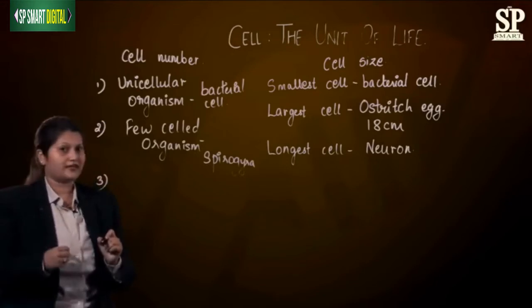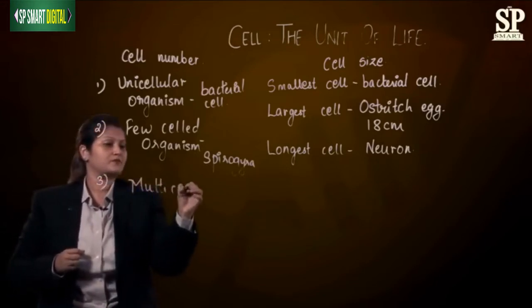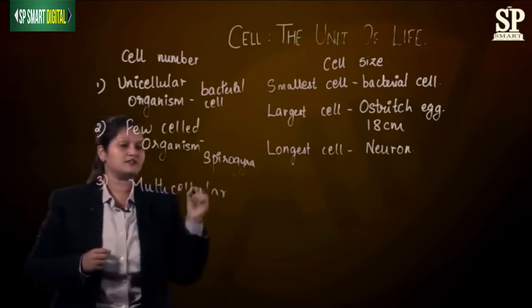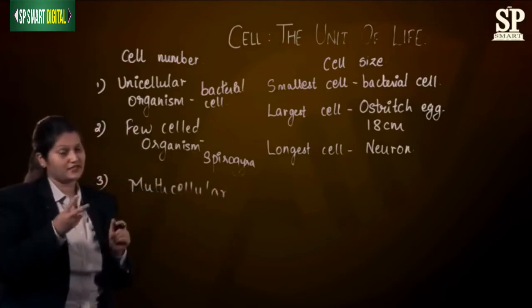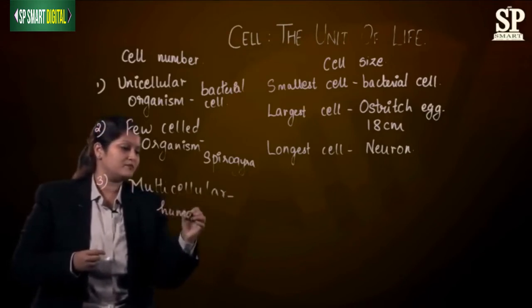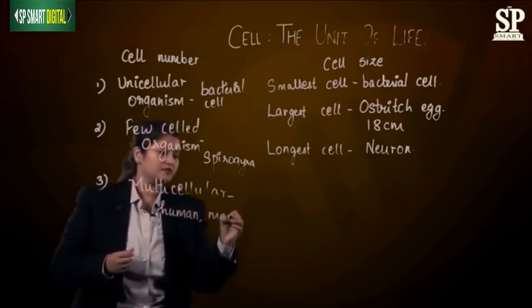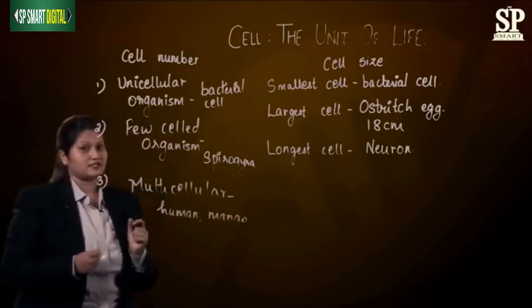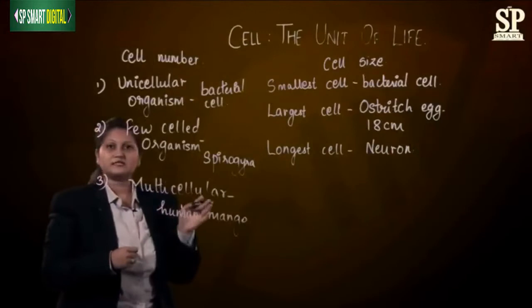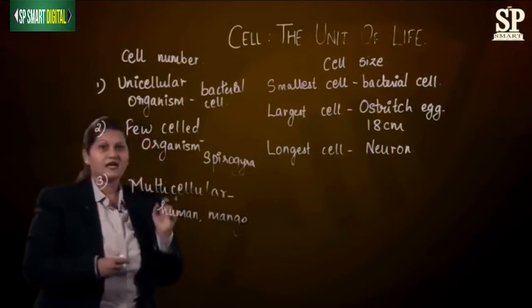The next category which we have is multicellular organisms. Can you think of some examples? Yes, one major example is humans. Among the plants, you can take the example of a mango plant and various others. Now this was about how scientists classified cells on the basis of cell size and cell number.